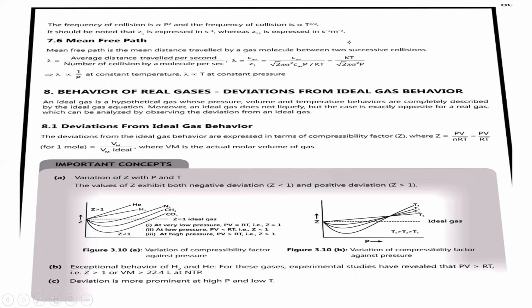These are competitive questions, and since we have not discussed many questions, it is important to discuss all of them. After that, we'll discuss behavior of real gases and deviations from ideal gas behavior. Before that, I'll write all the important formulas in a new slide so that it is easy to understand, and then we'll discuss numericals for competitive or entrance exams.